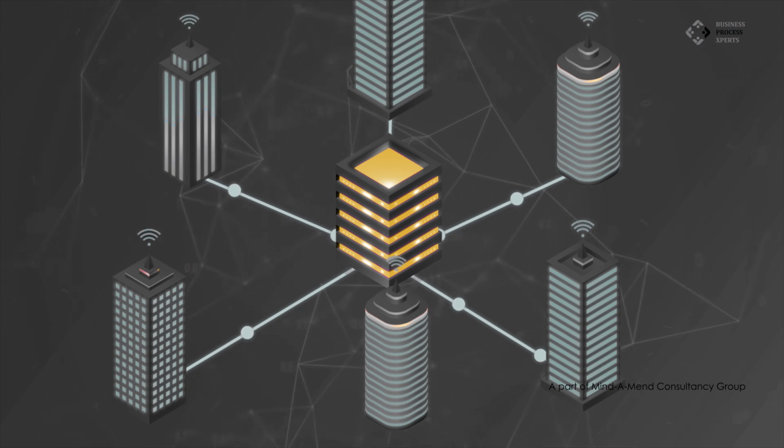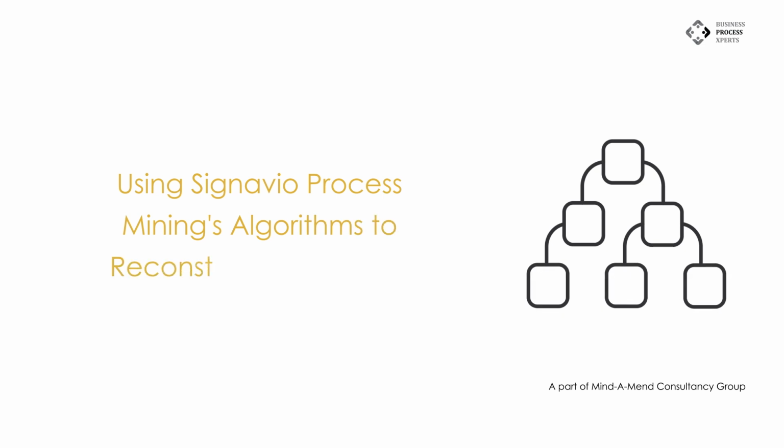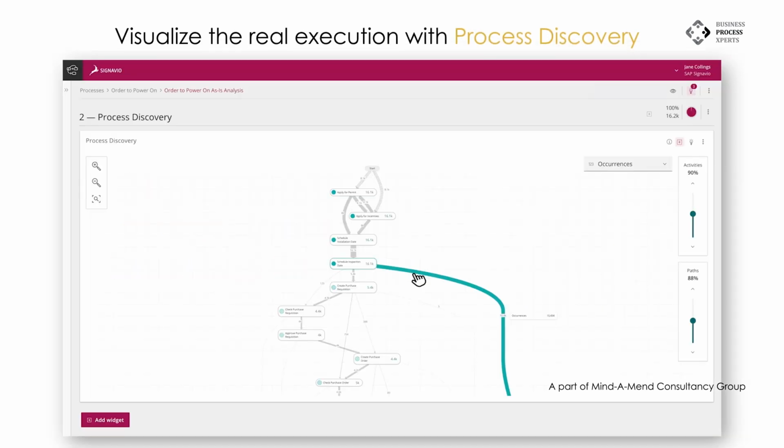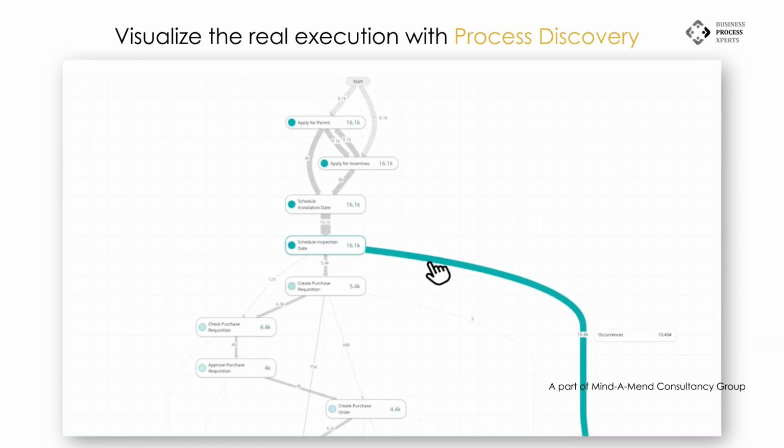This can be done by importing event logs from your IT systems and using Signavio's process mining algorithms to reconstruct the process. So before starting to investigate the data, you can surface automatic insights to understand what is going on within the process. These insights can be easily saved or added to your investigations to get you on the right path. The Process Discovery widget visualizes the process steps that are executed based on the information captured in the system. It gives you full visibility of the real process execution. For example, you see 1/3 of the cases, goods were not in stock, so the purchasing process was triggered.